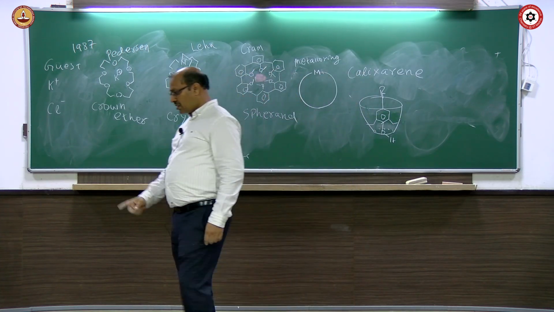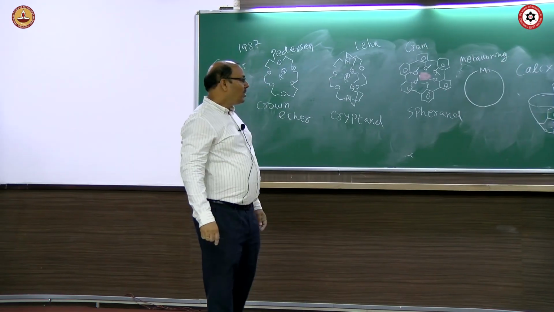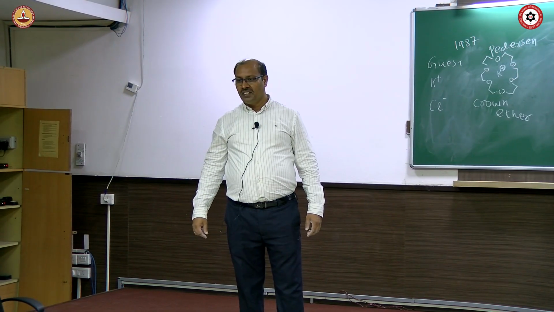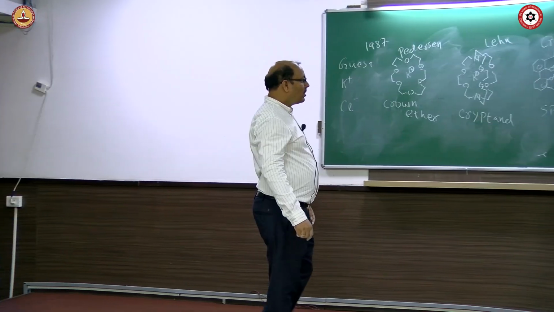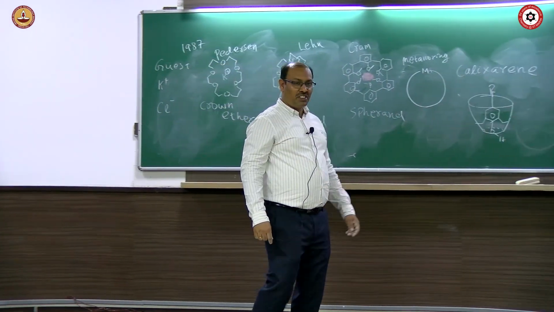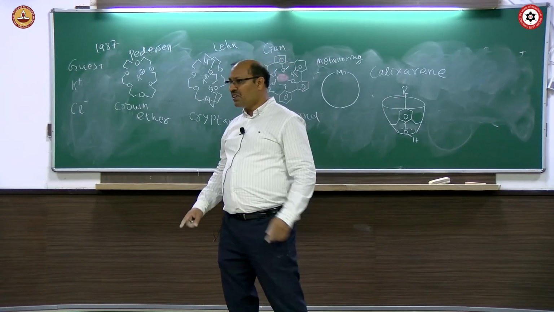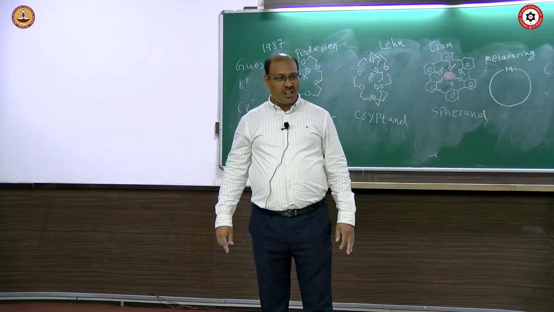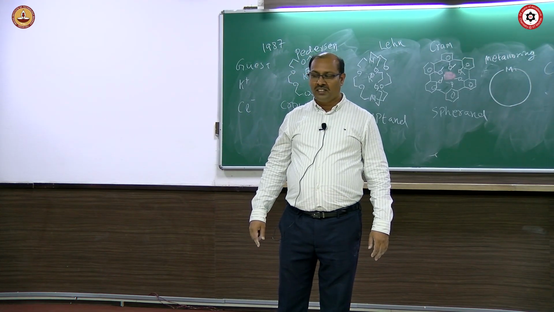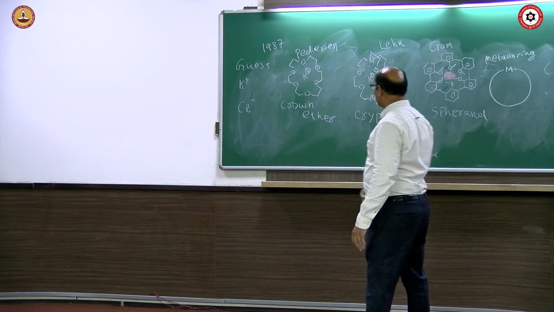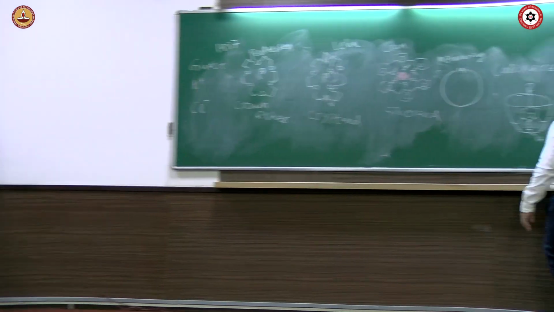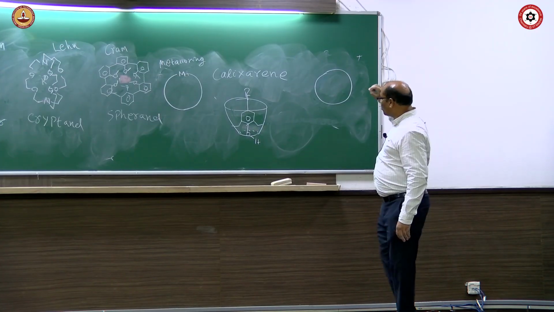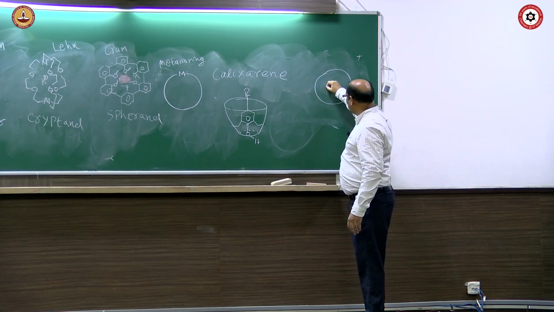Okay. Another thing I'm forgetting to tell you. You heard about catenane? There is a bond called mechanical bond, like covalent bond, ionic bond, hydrogen bond. So many kinds of bonds are there, halogen bond, pi interaction bond. You heard about mechanical bond. Suppose one ring is there. Let's say this is a ring. And another ring is there which is passing through it. Let's say this is another ring.